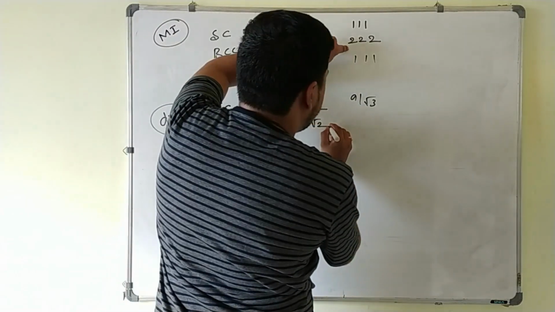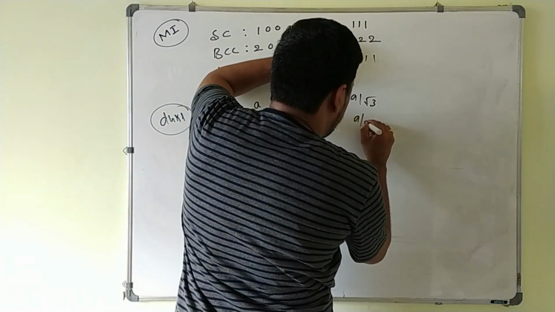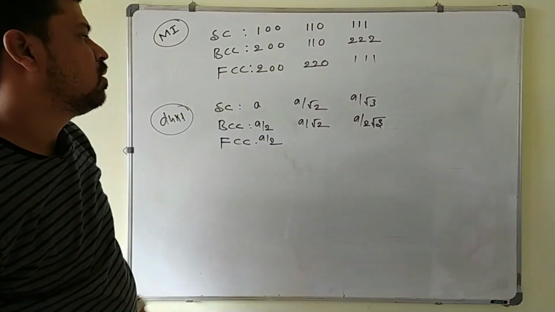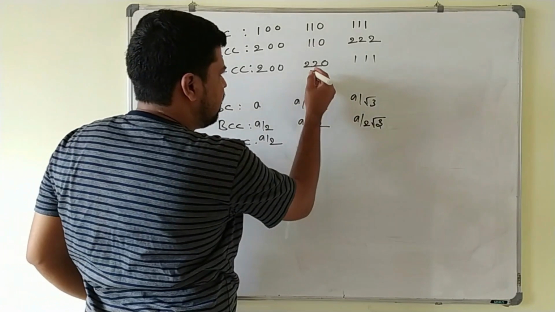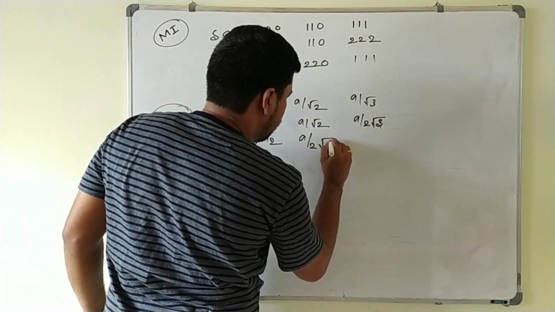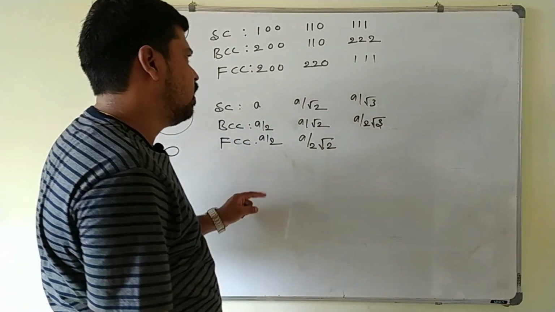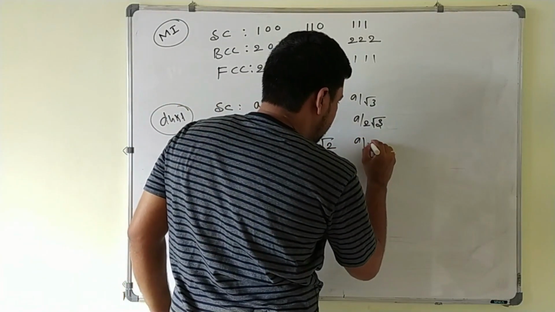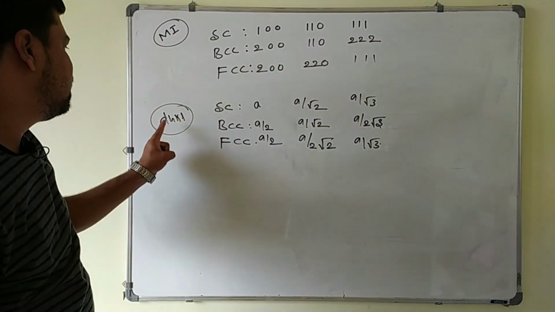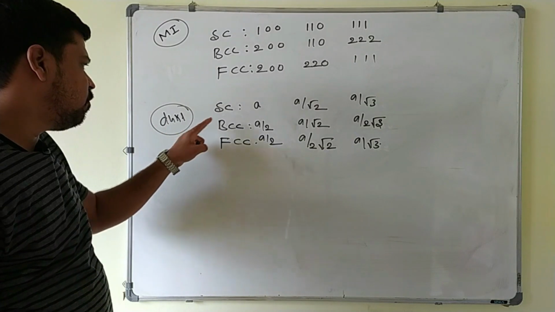So again here you will get A by 2 root 3. Next here it is A divided by 2 root 2. Next for this one it is A by root 3. Okay, these are the interplanar distances for simple cube.